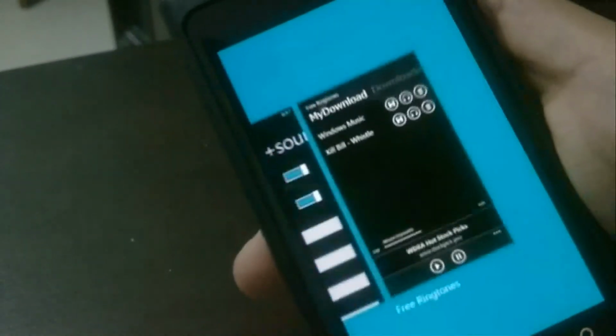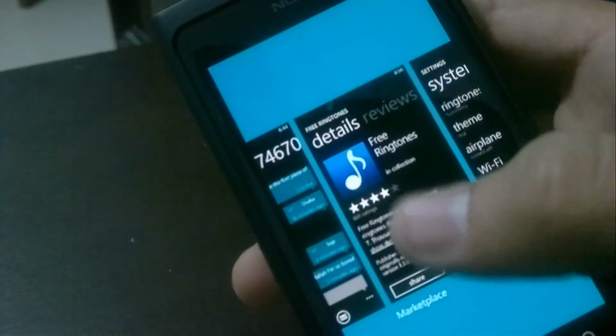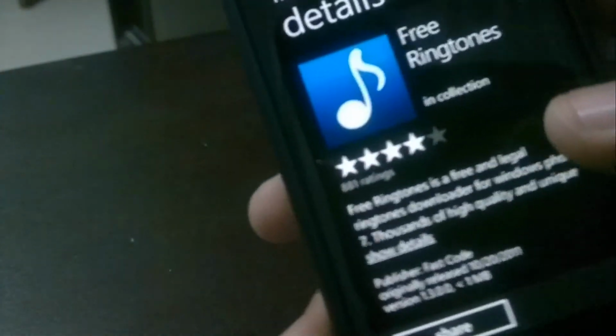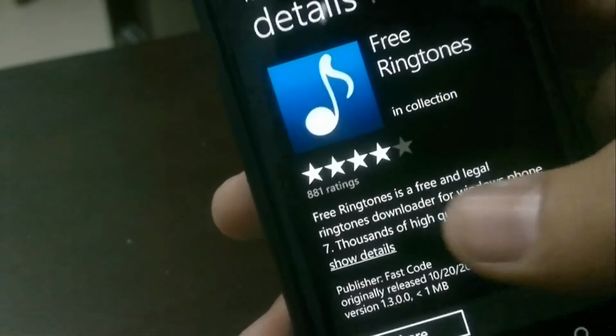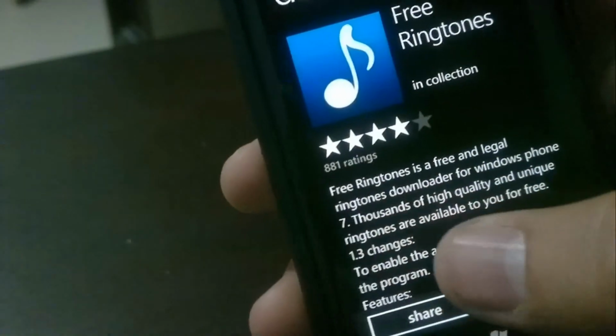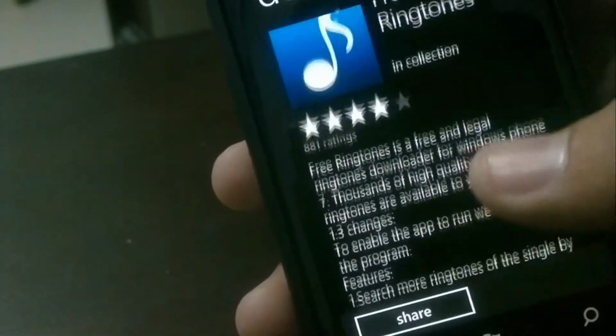It's Free Ringtones. Let's take a look at it in the marketplace. Here we go. Free Ringtones. Free and legal ringtone downloader for Windows Phone. 7,000 high quality and unique ringtones are available for you free. So, download it yourselves. Thank you.